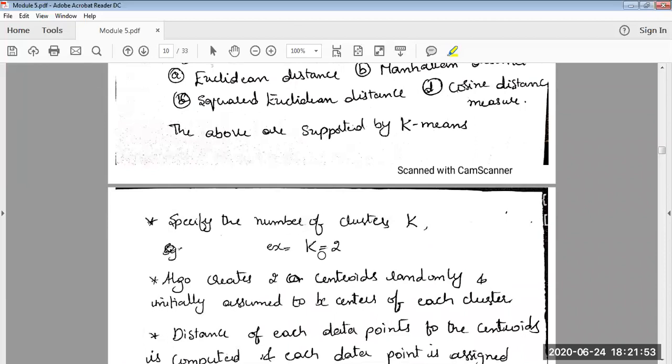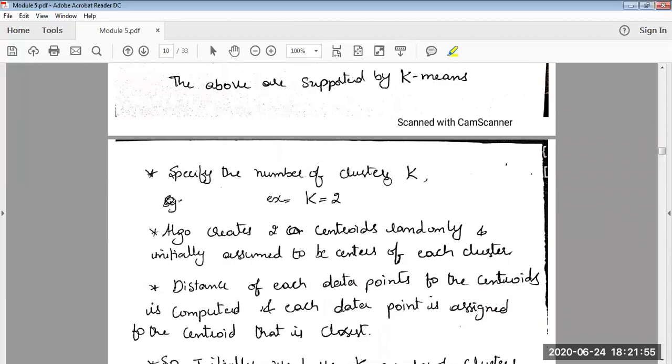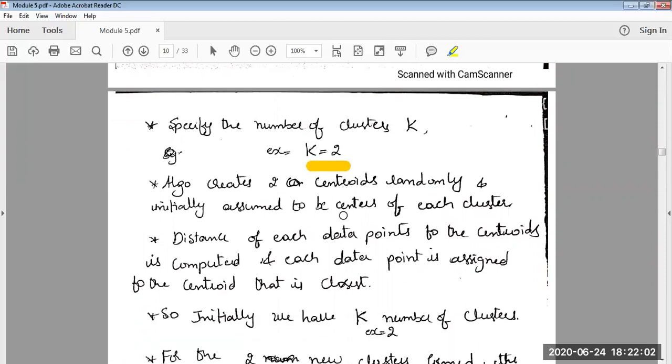Now we will continue our discussion of k-means, considering the value of k equal to 2. What does it mean? What exactly will the algorithm do? If you specify k equal to 2, you are telling the algorithm to create two clusters from the available data points. There may be 50, 100, or 1000 data points; you are telling the algorithm to create two clusters from them.